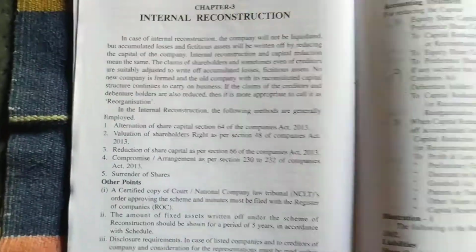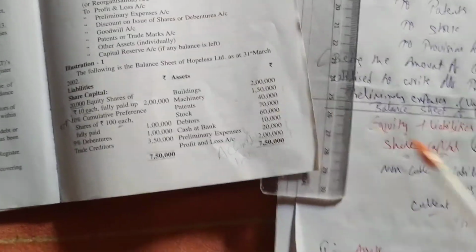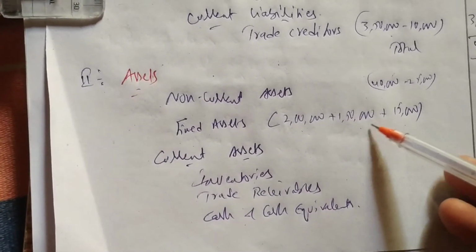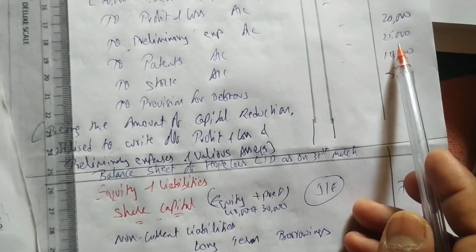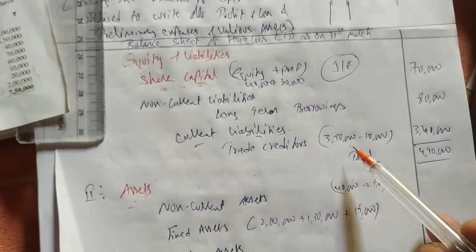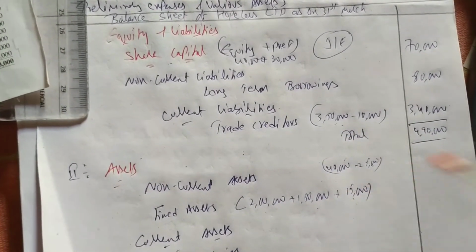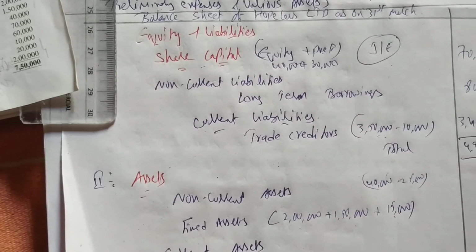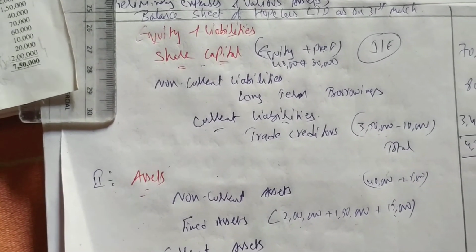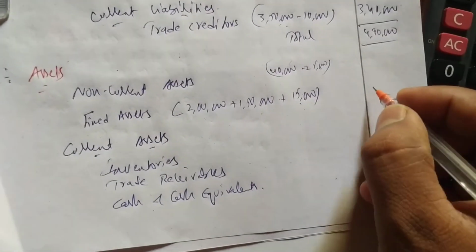So buildings and machinery we are not doing anything. In the question adjustment he is not saying anywhere to reduce buildings and all. So we don't do anything with the buildings. The same, buildings and plant machinery, but patents he is saying to reduce. We have reduced patents 25,000. So 40,000 minus 25,000, 15,000 we are getting. So how much will we get? 2 lakhs plus 1,50,000 plus 15,000. So we're getting fixed assets 3,65,000.